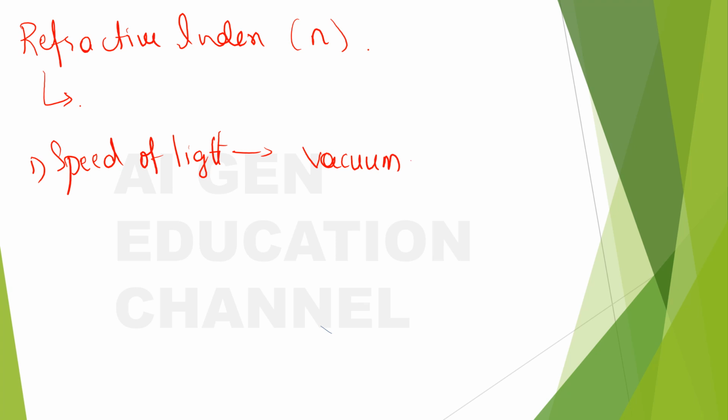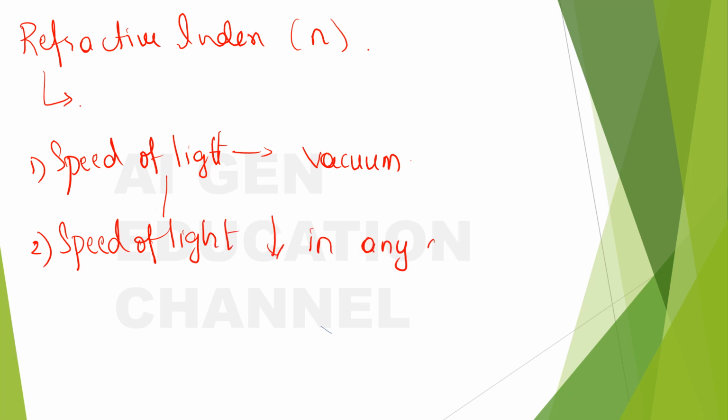So apart from vacuum, in any other medium you take, the speed of light definitely decreases. So the next point is that the speed of light decreases in any other medium as compared to the speed of light in vacuum.